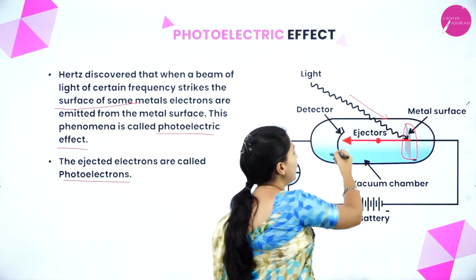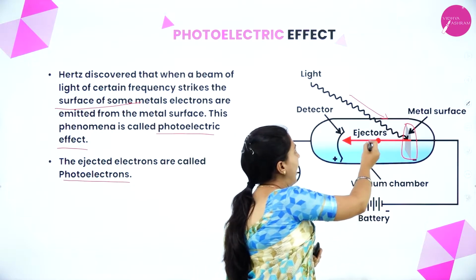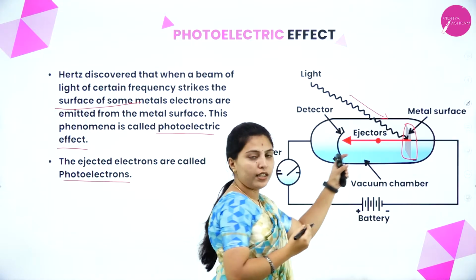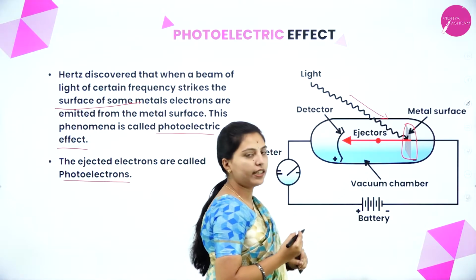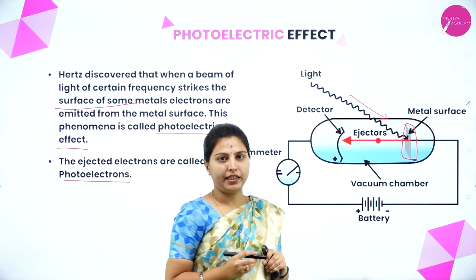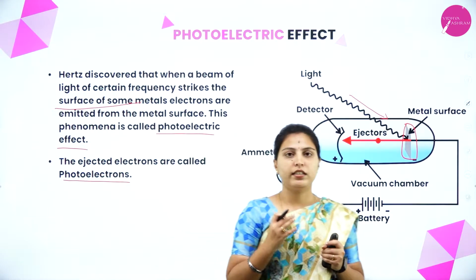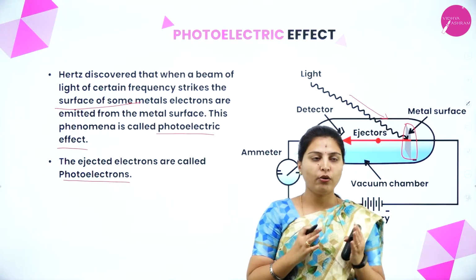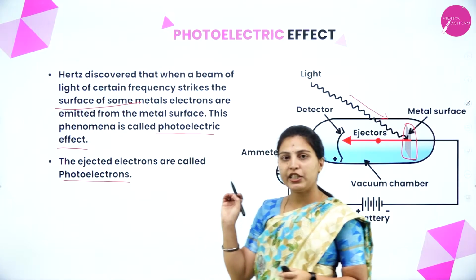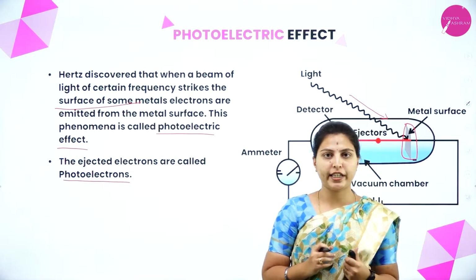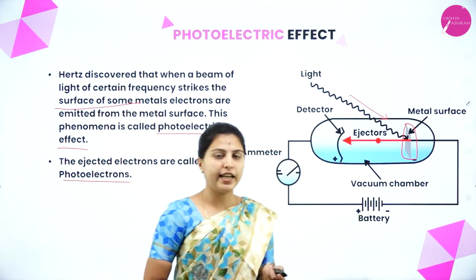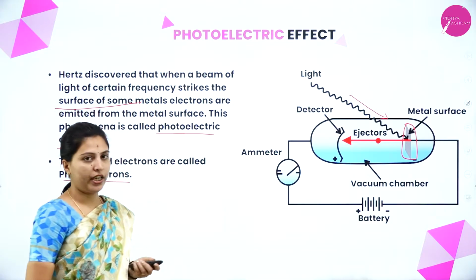This is the vacuum chamber and this is the metal surface and this is light directed towards the metal, and this is a detector where the ejected electrons will be detected, and this is an ammeter connected to the battery. This is the photoelectric effect, how it has been instrumented, they have shown. Whatever the ejected electrons seen from the photoelectric effect, we call them photoelectrons. Since they are electrons, they are negatively charged.